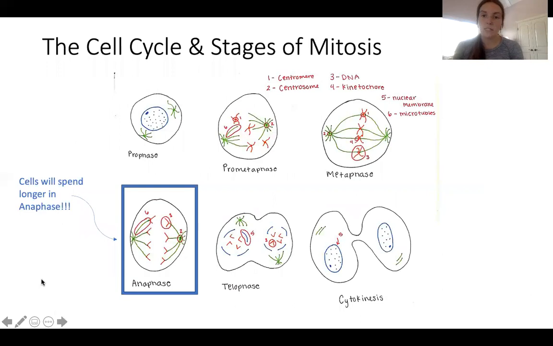So here's the cell cycle and the stages of mitosis. Specifically looking at anaphase, this is where Taxol has the greatest impact on the cell cycle. In anaphase, if you look at the numbers 3 and 6, you can see 3 is outlining where the chromosome, the DNA, is, and 6 is the microtubule that is attached to it. These stay attached to it and don't separate, thus inhibiting the cell from entering telophase. This is the main action of Taxol and of this drug. So it keeps the cell in anaphase for longer than the cell would have been normally without the presence of the drug.